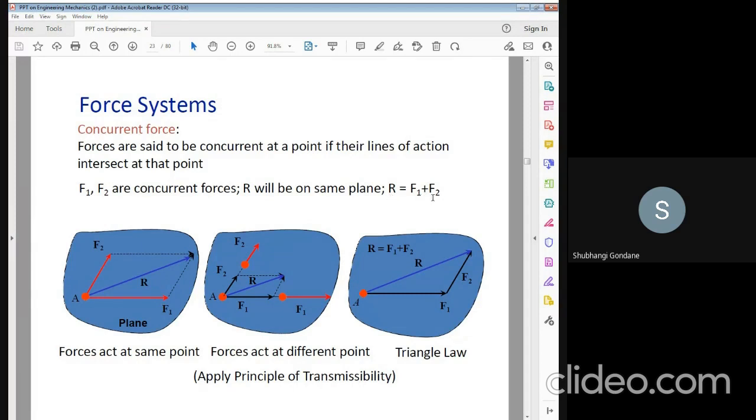Therefore, F1 plus F2. So this is the diagram. This is the plane which is related to the law of parallelogram of forces. This is the F1 force, F2 force, and with respect to that there is a resultant force. So force at the same point, force at a different point, and forces forming the triangle law. That is called the principle of transmissibility. All these figures are related to transmissibility.